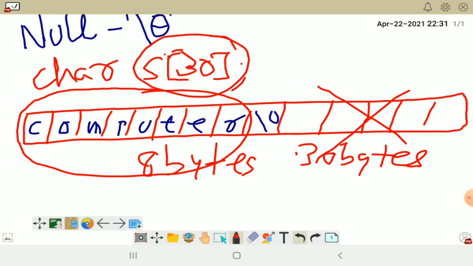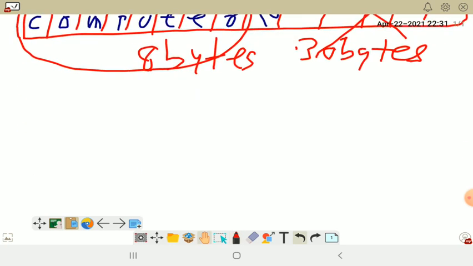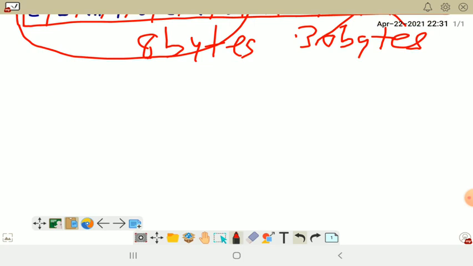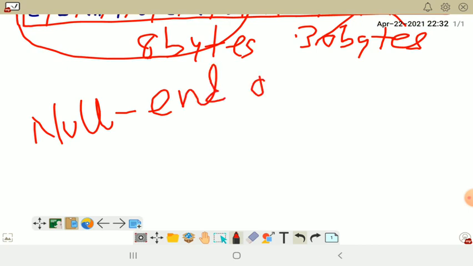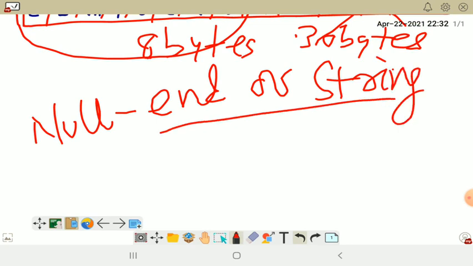Why? Now after typing computer, when you press enter, automatically null will be taken with it. Null, the character, will be taken with it. Null means nothing, and it represents the last character. Null represents the end of line or end of word, you say. End of string you can say. That is word only, but you can say end of string. Means the word ends there.